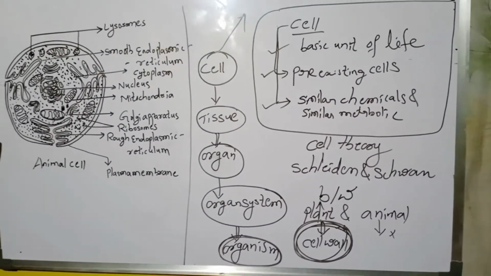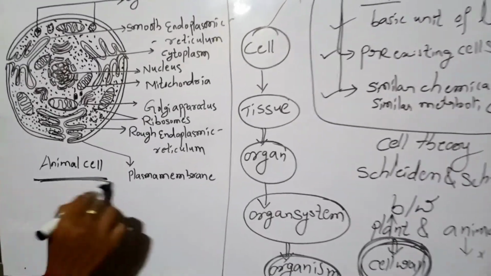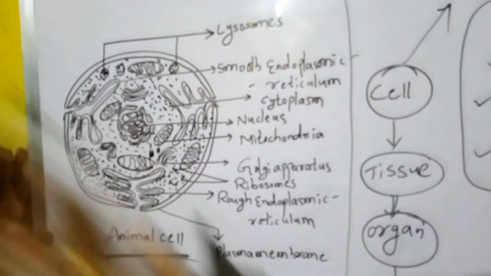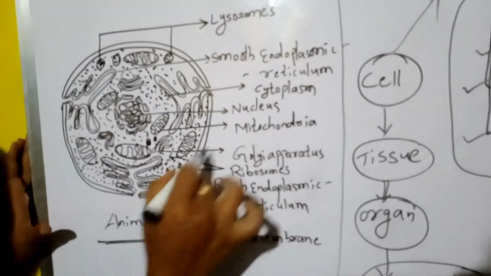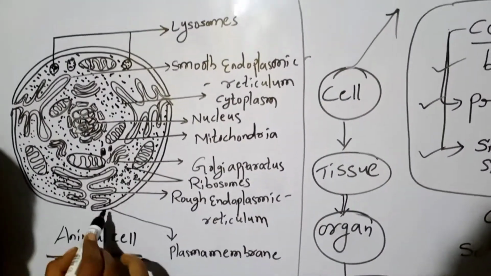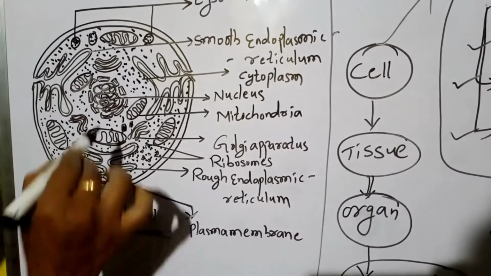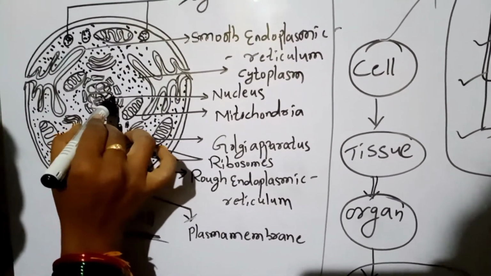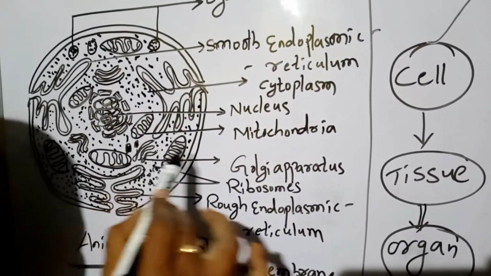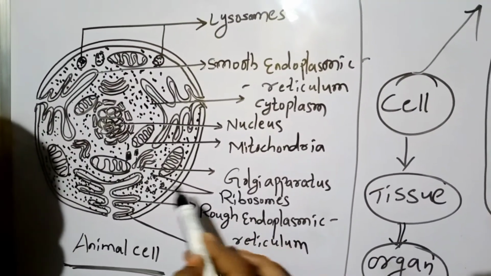Let us discuss about animal cell. See here, once observe this diagram. This is the animal cell. Here we are observing plasma membrane, nucleus, mitochondria, Golgi apparatus, ribosomes, endoplasmic reticulum.